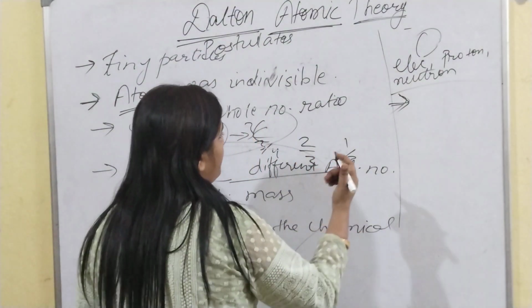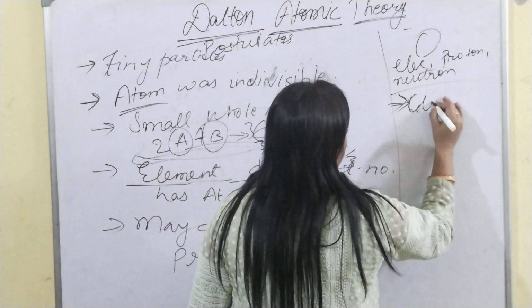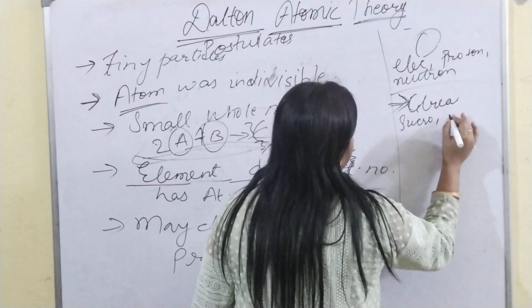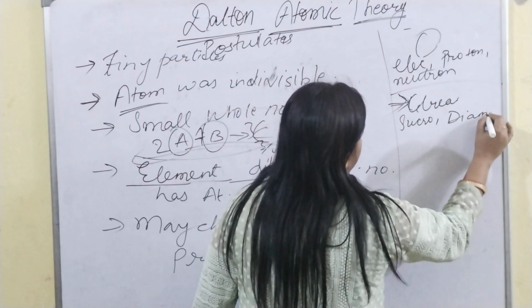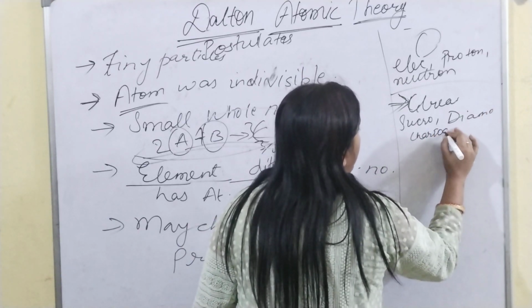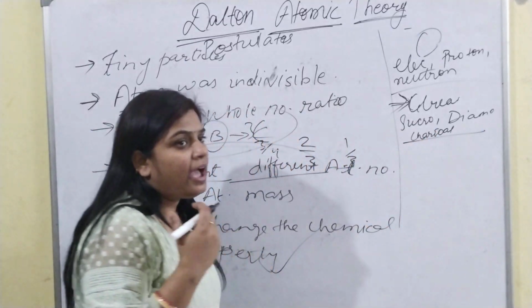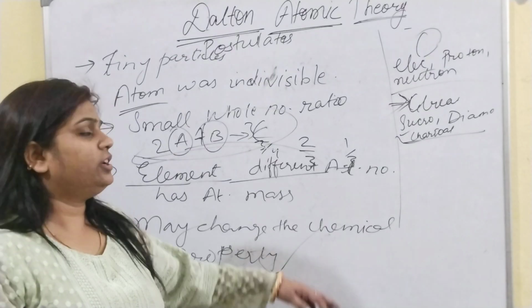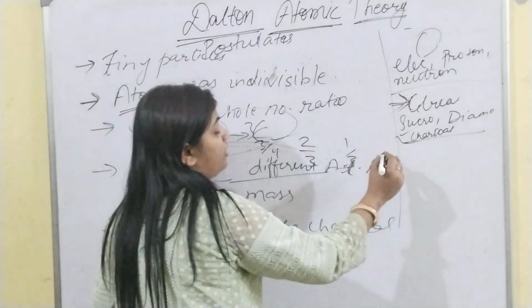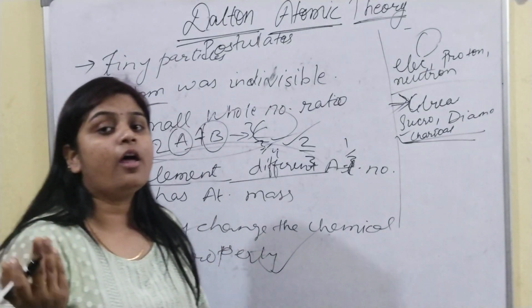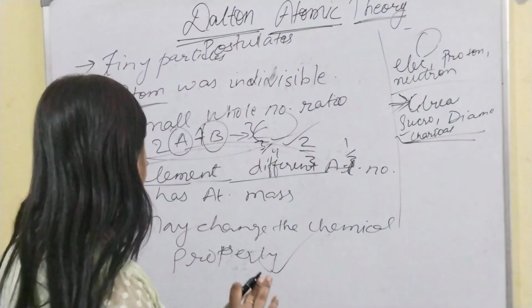For example, there are some examples like urea, sucrose, fructose, diamond, charcoal. They are the larger compounds of carbon or nitrogen, etc. So in this, they can be added in larger whole numbers or sometimes in fractions also.